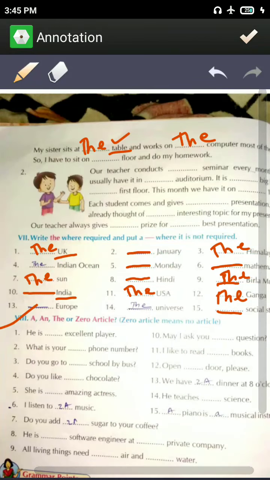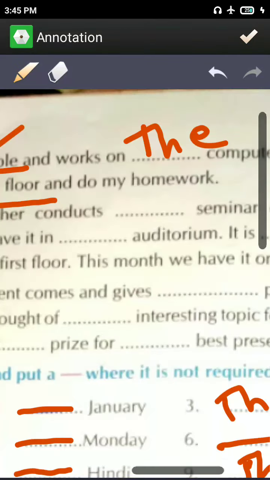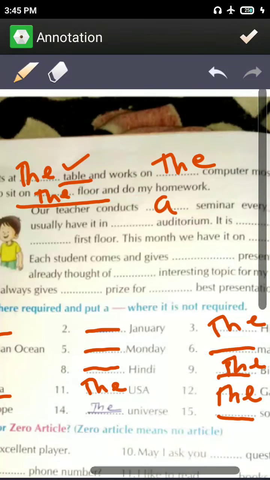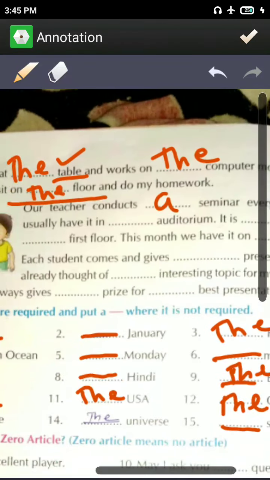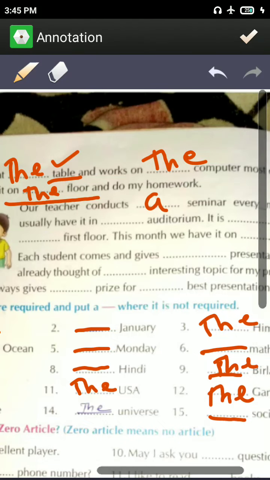Okay, I had to sit on the floor. You can see on the floor. It is common expression. Before the common expression we use the, like dance on the floor. 1 2 3 4, get on the dance floor. Okay, like that. And do my homework. Our teacher conducts a seminar. Okay, हमारे टीचर जो है एक सेमिनार कंडक्ट करते हैं एवरी मंथ, हर मंथ, एंड यूजुअली have it on